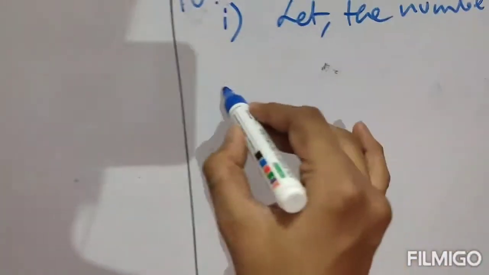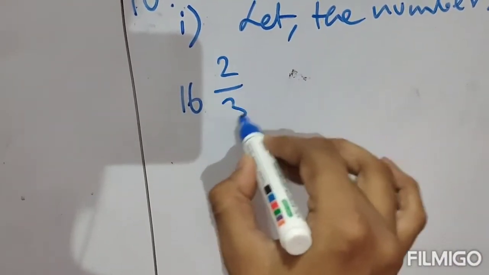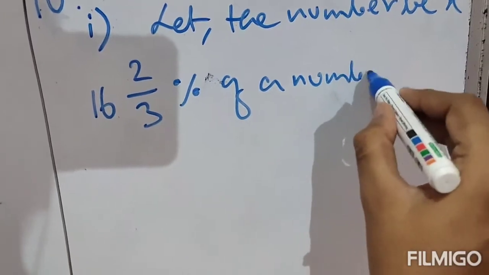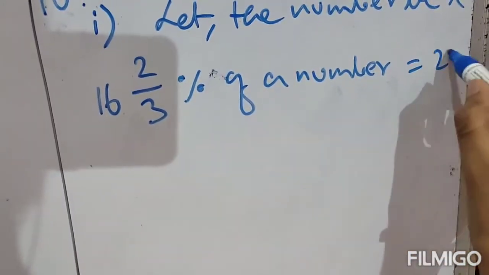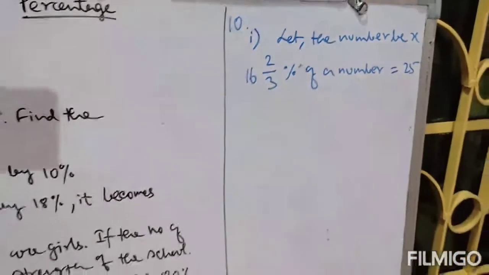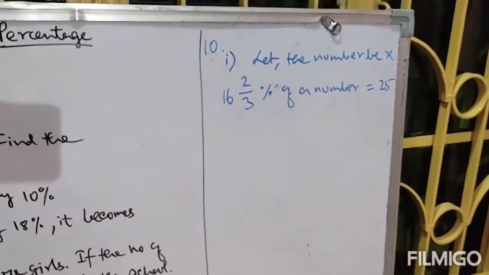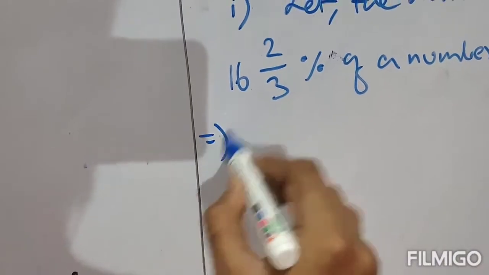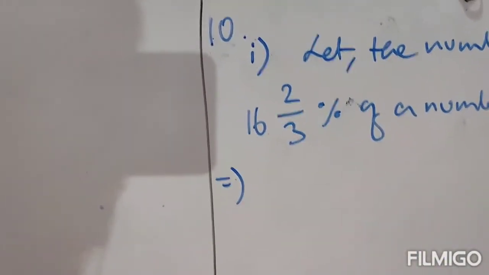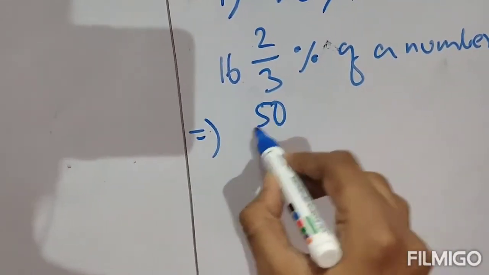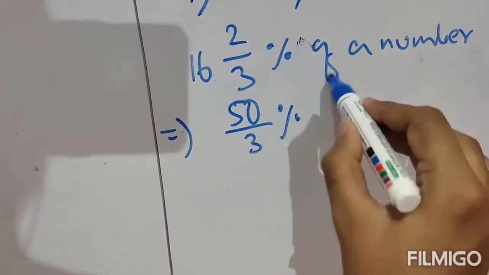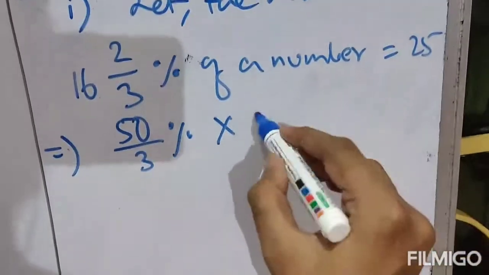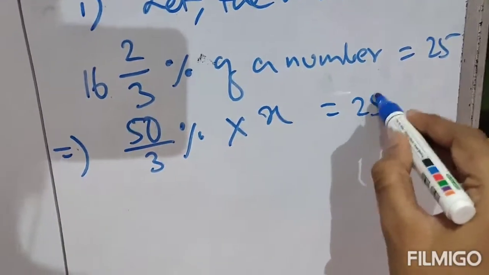Therefore we can write that 16 2 by 3% of a number equals 25. Now just break this mixed fraction into an improper fraction. It is 50 by 3%. Of means multiply, and a number means x, that is x equal to 25.